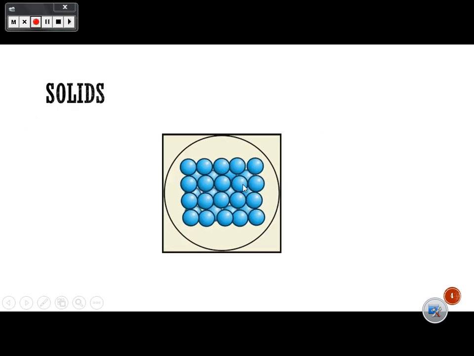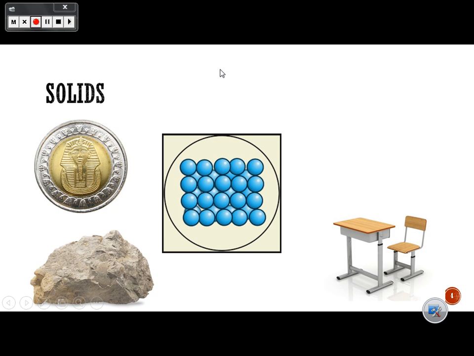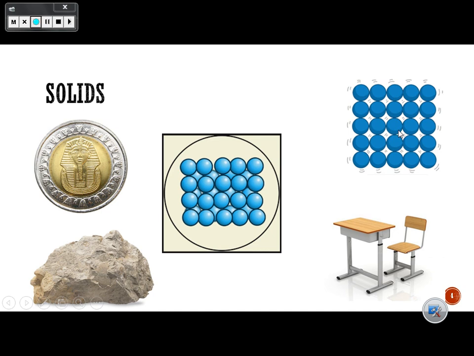It's a solid. So, the particles of solids stick together closely. They are so near to each other like this, so we cannot walk through the particles of solids. That's number one. Number two, we can hold the solids in our hand. Number three, solids take a space, like the coin, a piece of rock, the disc, or the table or the chair, and they are the particles of solids. We cannot walk through the particles of solids because they are stuck together so closely.